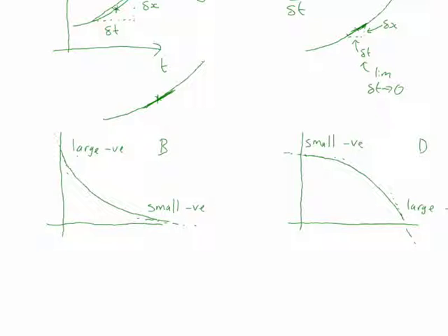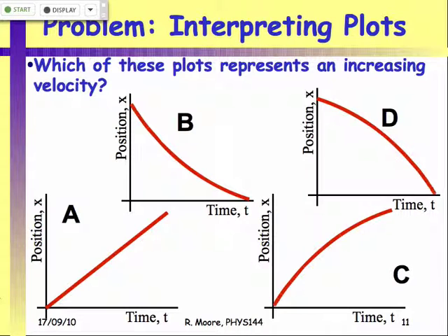If I was asking about speed, then both answers would be correct, right? But I wasn't asking about speed, I was asking about velocity. And only one of those shows an increase in velocity from a large negative velocity to a small negative velocity, right? So hopefully that explains it. With velocity, you have to worry about the direction. It's not speed. You can't just ignore the minus sign in front of it. You have to worry about it as you do for all vectors. So any questions on that?